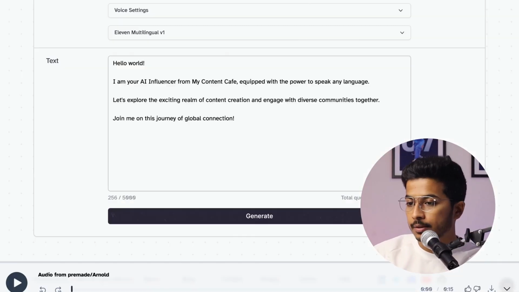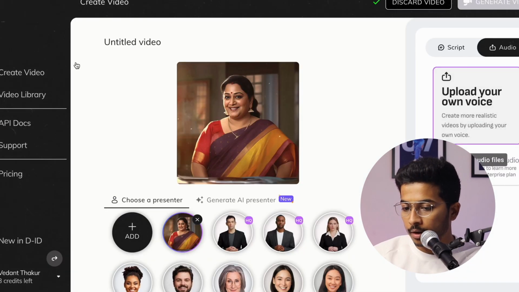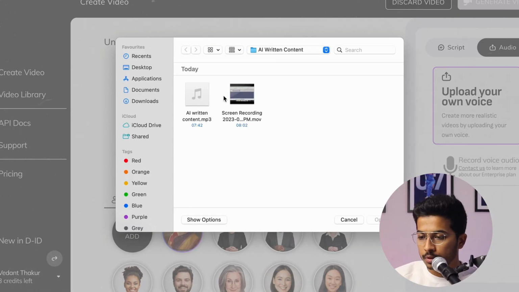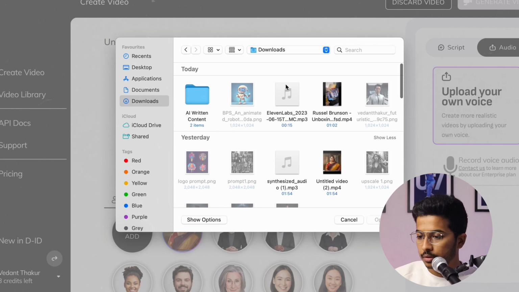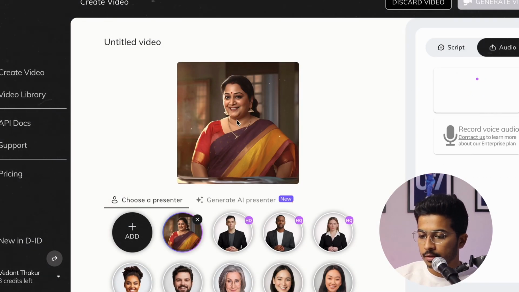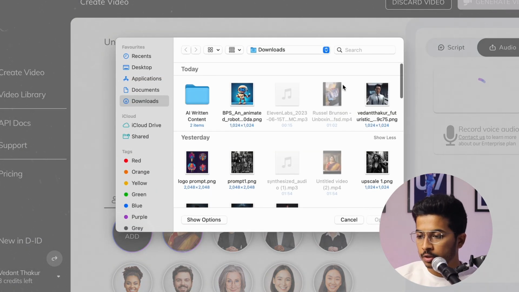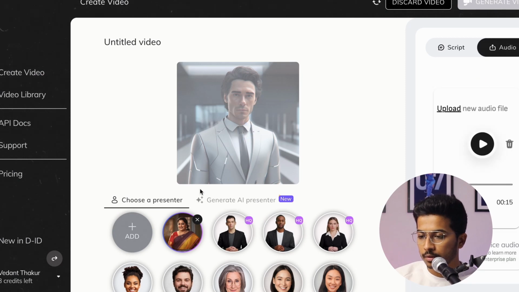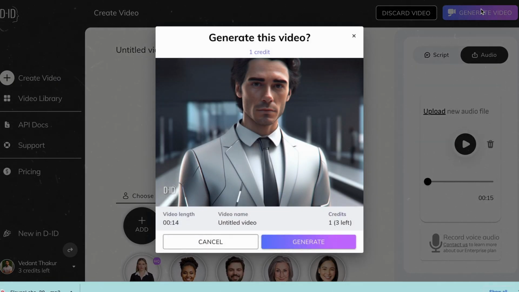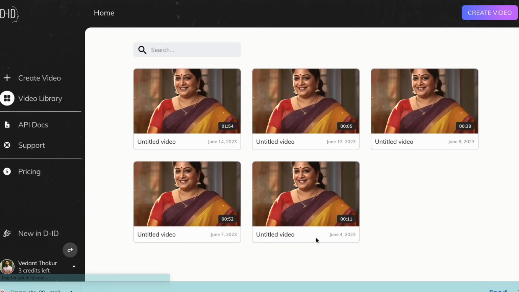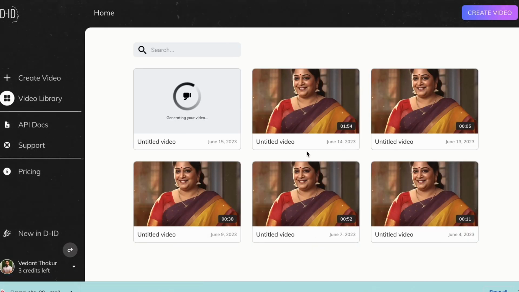So I have downloaded it. Yep. Let's go to this tool and pull the audio. Upload this 11 Labs 15 seconds audio, and upload the image of our AI influencer. And boom, I uploaded the audio, I uploaded the image of our AI influencer, and I will hit generate, and that's it. It will generate the whole thing for you. Let's wait for the result, guys.